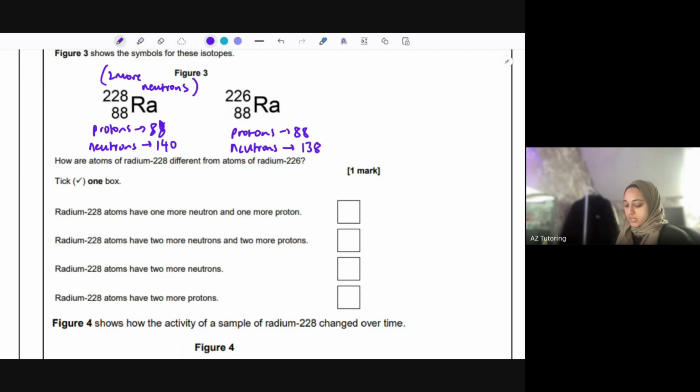Okay, so let's have a look at these statements. Radium-228 atoms have 1 more neutron and 1 more proton. Nope. Radium-228 has 2 more neutrons and 2 more protons. Nope, because the protons are the same. Radium-228 has 2 more neutrons. Yep, so that's the right one there.